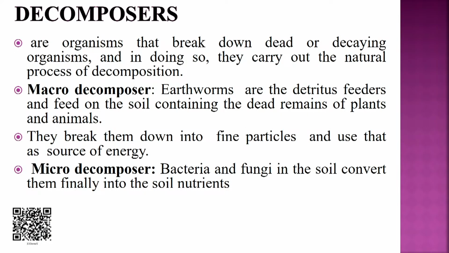When we talk about decomposers, we know decomposers are organisms that break down dead or decaying organisms, and in doing so they carry out the natural processes of decomposition. They can be micro decomposers and macro decomposers. Macro decomposers are the detritus feeders and feed on the soil containing the dead remains of plants and animals. An example is the earthworm. They can break down the fine particles of soil and use them as a source of energy.